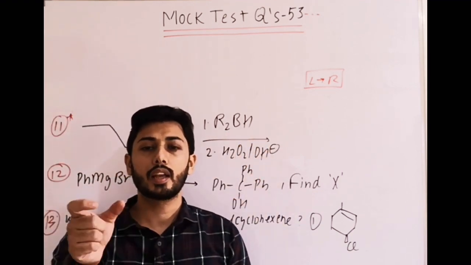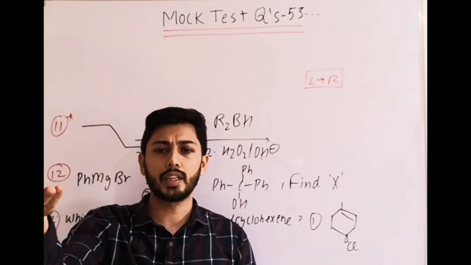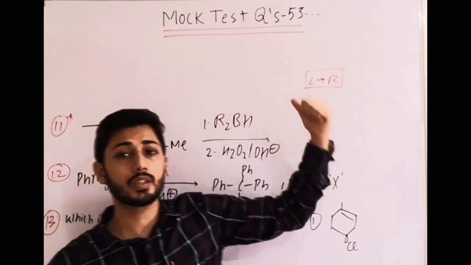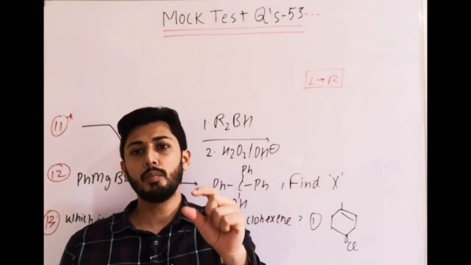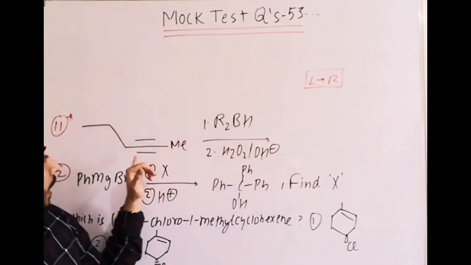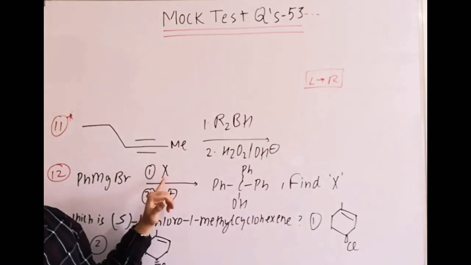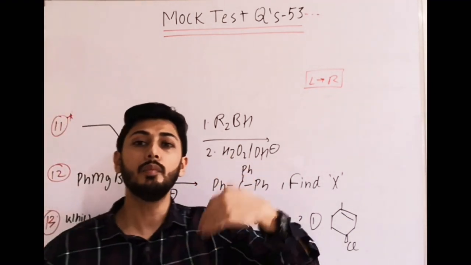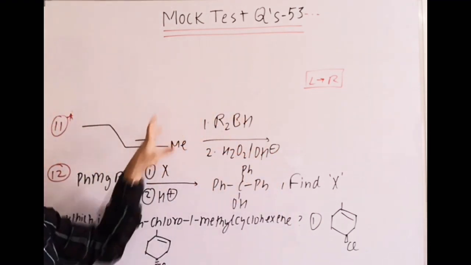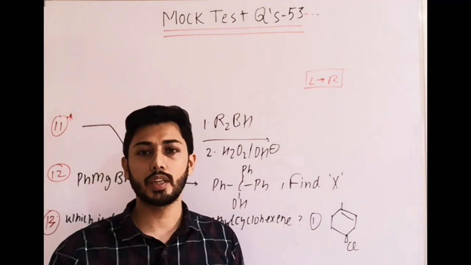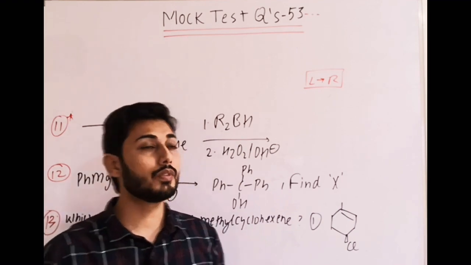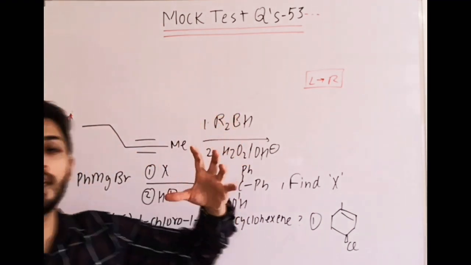Why? Because in alkyne, when the first mole of borane attacks, it forms H and BH2. You can see that mechanism I have mentioned in the last test. Then a double bond still remains because it was a triple bond. So borane will attack and form H there and BH2 there. Then what is the other possibility? The second mole also attacks on the same carbon and we get two BH2 groups on the same carbon. This will not result in the final product formation. That is why the other reagent possible is R2BH, which is a slightly bulky group.